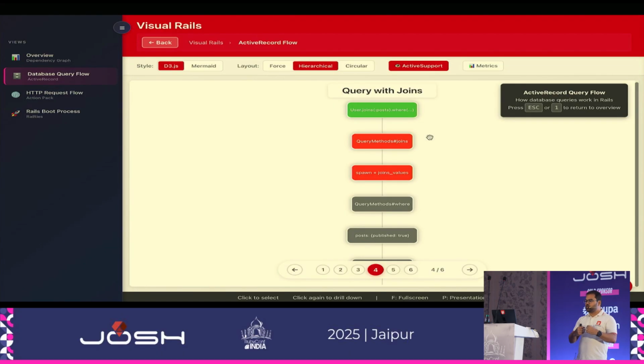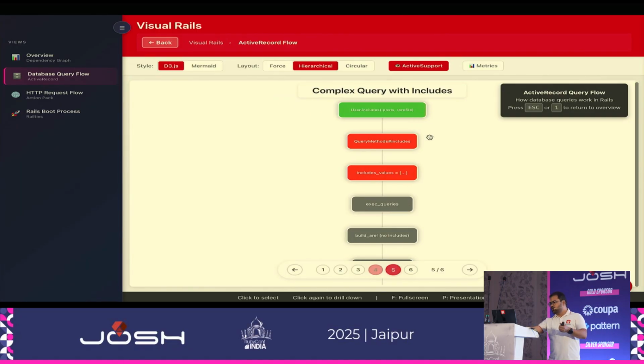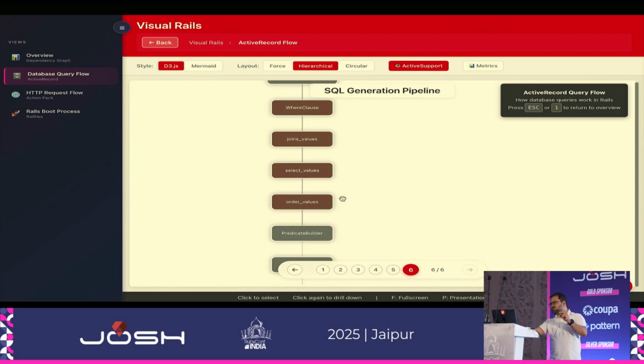The first one was a query without doing anything, not even touching the database. The second was a query with .first, so it actually touched the database. The third one now is a query with the joins. The fourth one is a more complex query, which also has the includes. And finally, just the SQL generation pipeline, so just a particular part and what all things are happening within that.